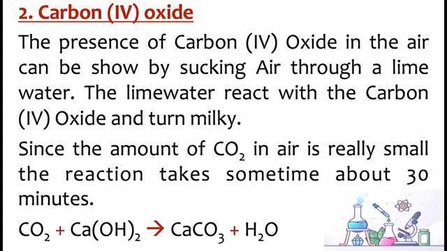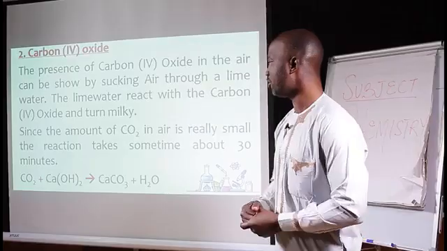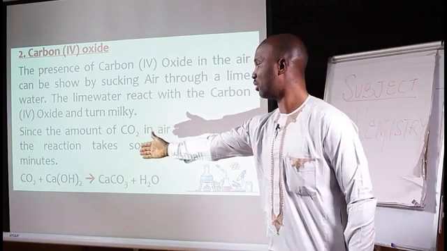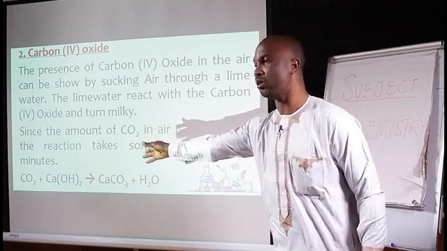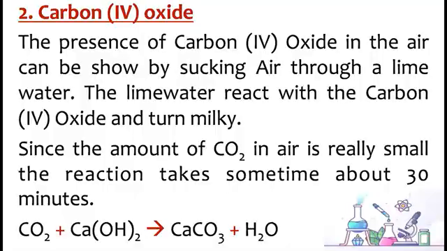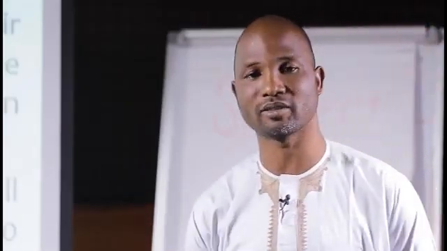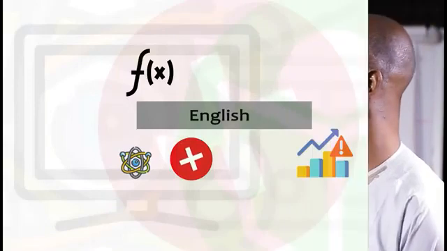Now, since the amount of carbon dioxide in air is really small, about 0.03%, the reaction takes some time, about 30 minutes or thereabout. And you can see that in the equation. Carbon dioxide reacting with calcium hydroxide, which is lime water, gives you calcium trioxocarbonate(IV) and water. The calcium trioxocarbonate(IV) is responsible for the milkiness that is seen when carbon dioxide is passed through lime water.